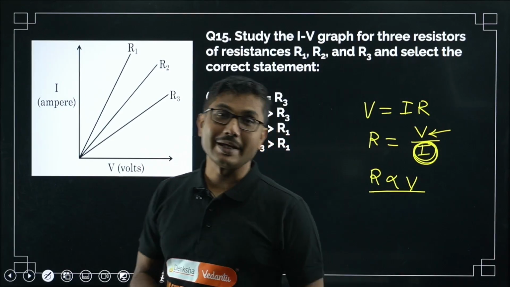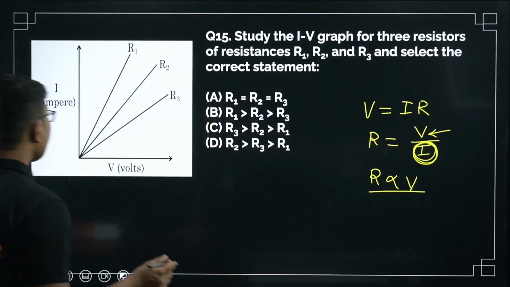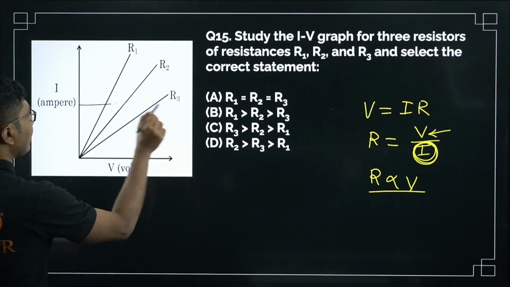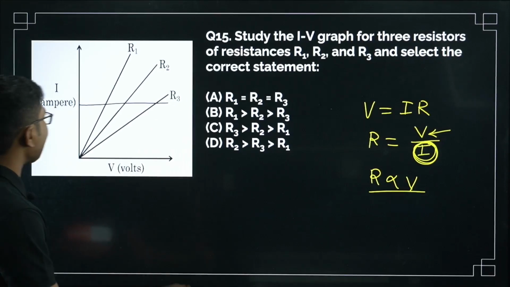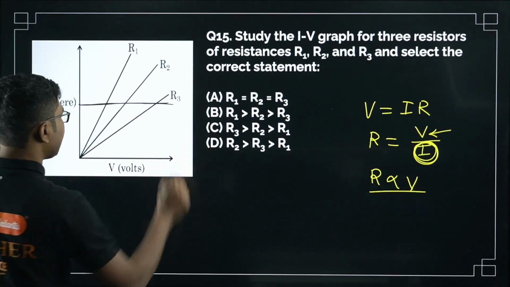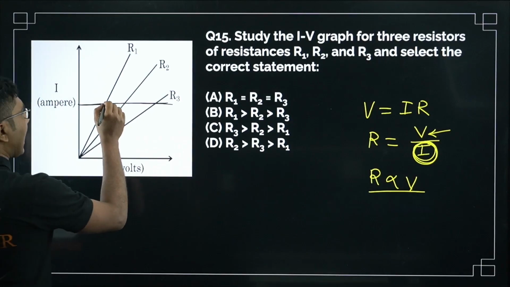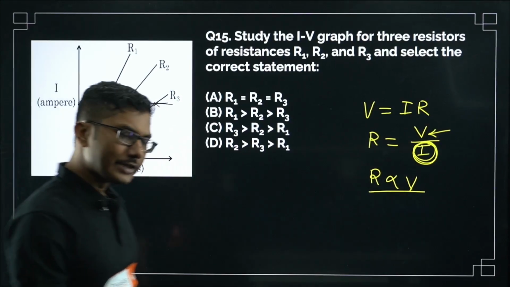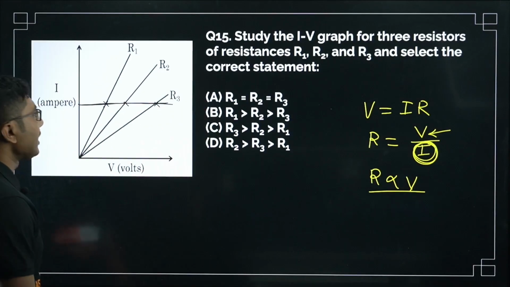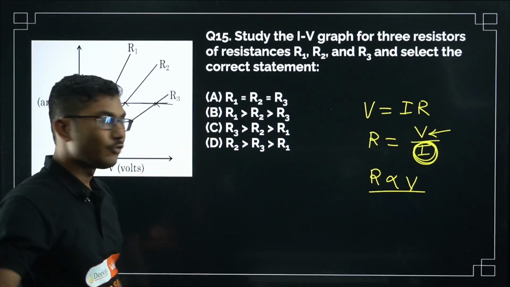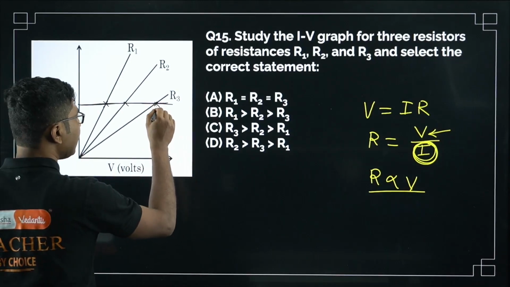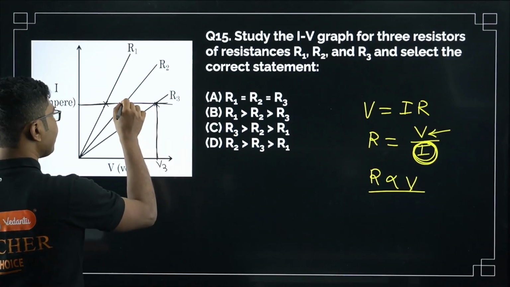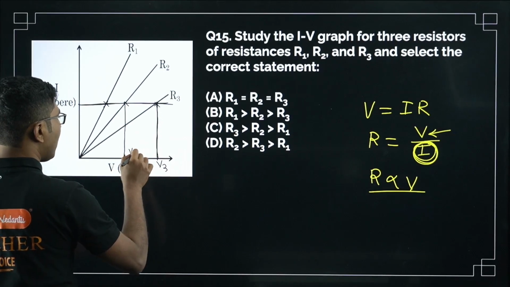Now how can I make current I constant? For that, we have to draw a straight line parallel to the volt axis. If I draw a straight line parallel to the volt axis, you can see that this line represents a constant current I. That means these 3 points have the same current. Now we have to identify which one has the highest voltage. So for example, R3 is definitely having a higher voltage. So this is V3. Now this will be V2 and this will be V1.